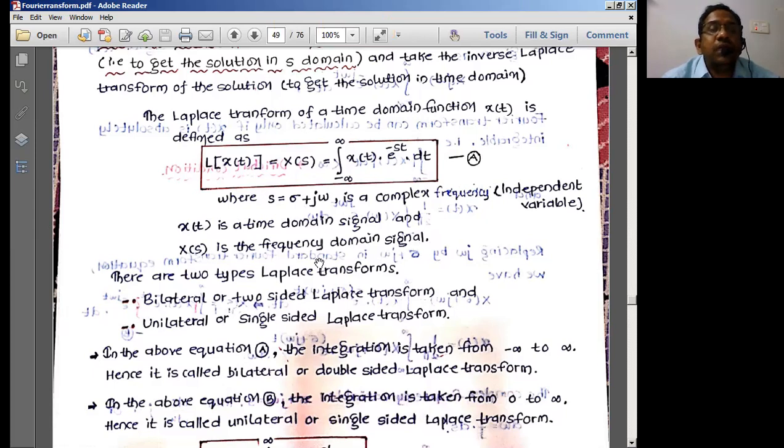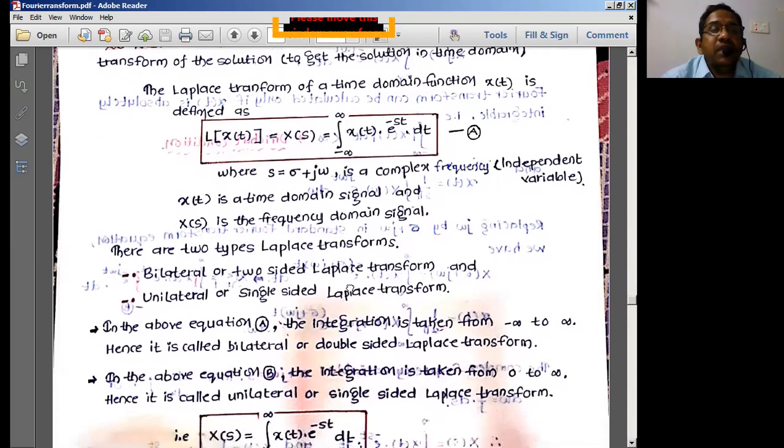Similar to that, s is a joining of two axes, that is, the sigma and j omega axes. Sigma is one axis, and j omega is the other axis. When you join two axes, you normally get a plane. Therefore, we simply call it the S plane. So that means here X of s is a frequency domain signal represented in the S plane.